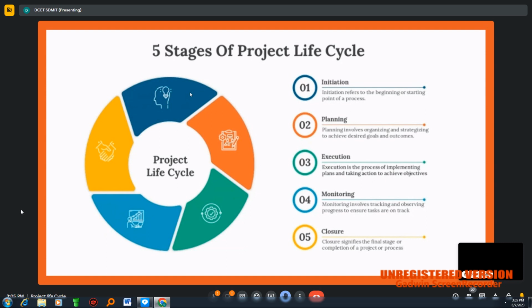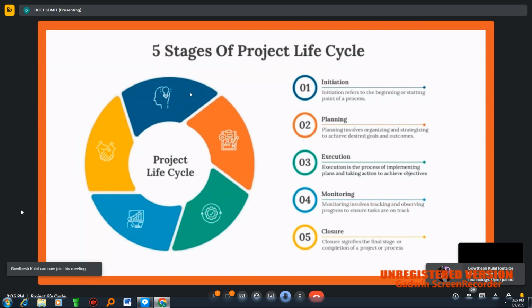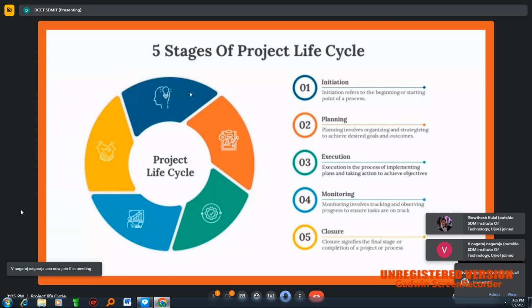Say for example, in this context, I can take the example of construction of a building. So building construction is our project. The planning involves who has to take care of what. Who is going to manage the materials? Who is going to manage the machines?